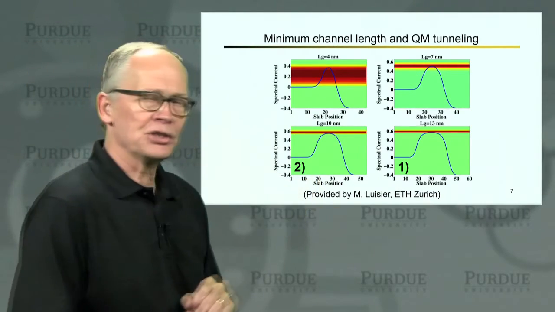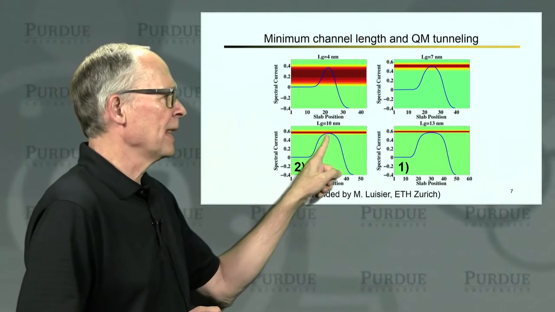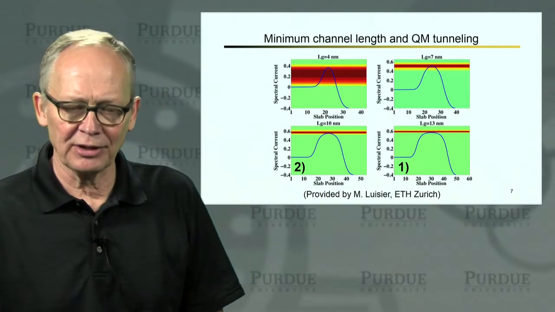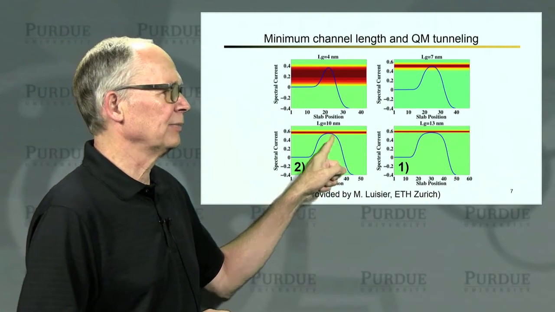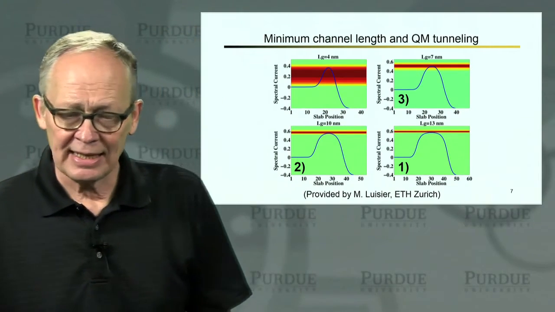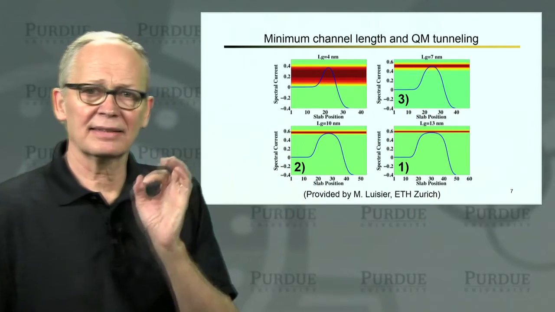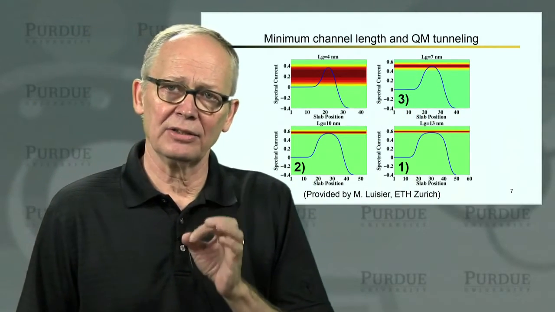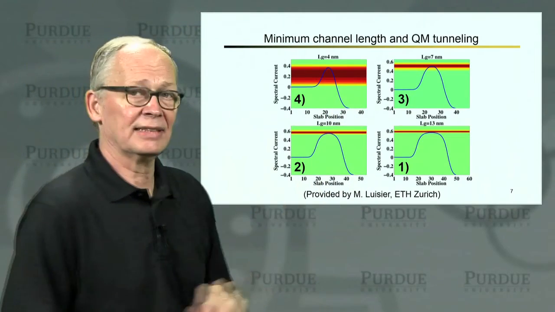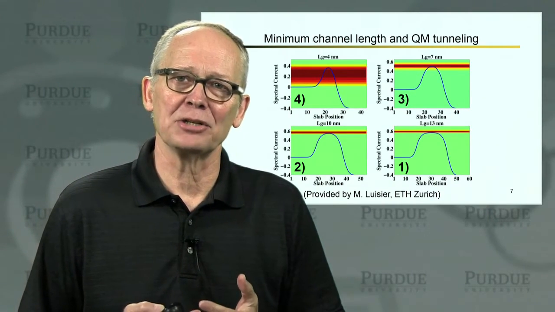If I look at a shorter channel length, this is a 10 nanometer silicon nanowire MOSFET. You can see that, again, most of the current flows over the top of the barrier. You can begin to see a little bit of penetration under the barrier. That is quantum mechanical tunneling. If I look at 7 nanometers, then you can begin to see a significant tunneling of the current underneath the barrier. And if you look at 4 nanometers, you can see that there is a lot of tunneling. The electrons sort of don't even know that there's an energy barrier there.